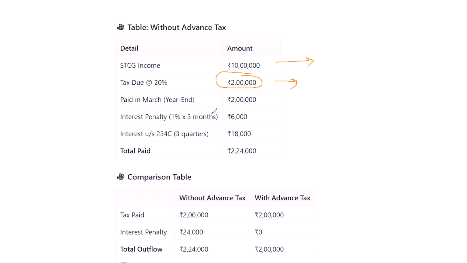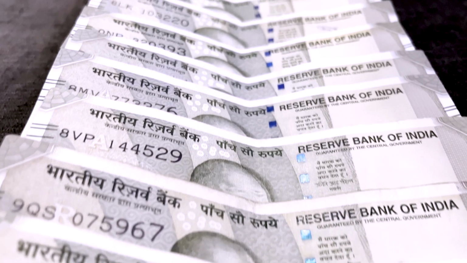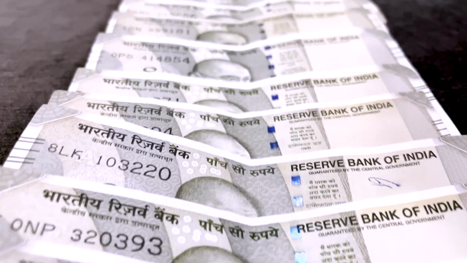Let's say you pay the short-term capital gain tax at the end of the financial year, then you have to pay 2 lakh rupees plus an interest penalty of 1% into 3 months, that is like 6,000 rupees. Then obviously you didn't pay your taxes for 3 quarters. Then you have to pay 18,000 more, which is like you have to pay 24,000 extra on a short-term capital gain of 2 lakh rupees. Now, if we compare it with someone who pays advanced taxes every quarter, then obviously they will be saving like 24,000 in that particular financial year.